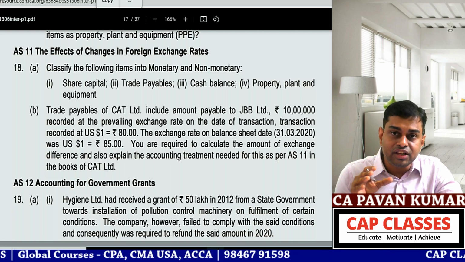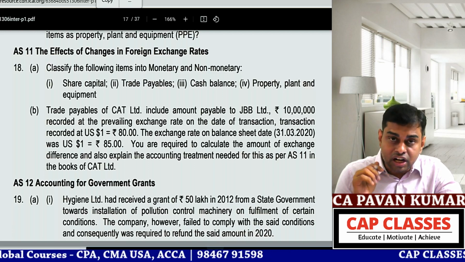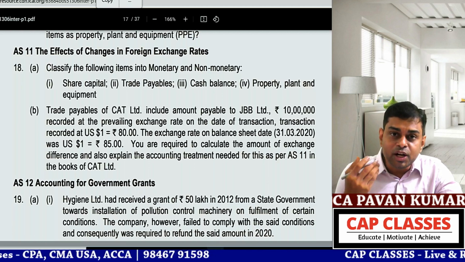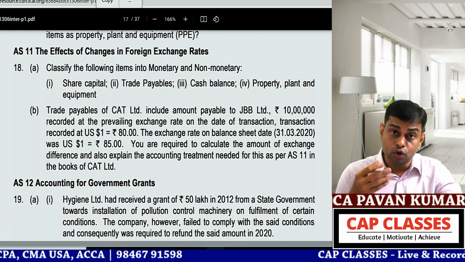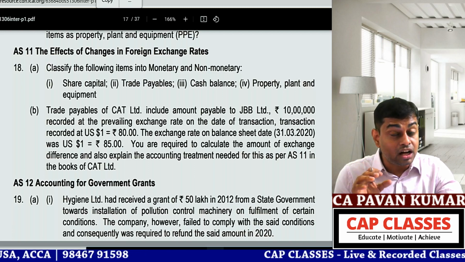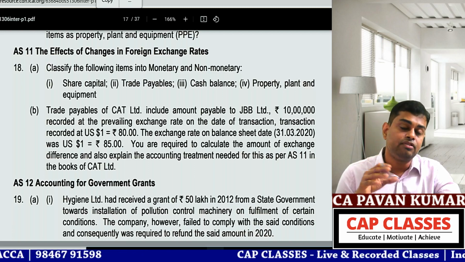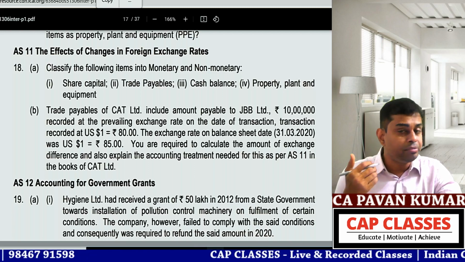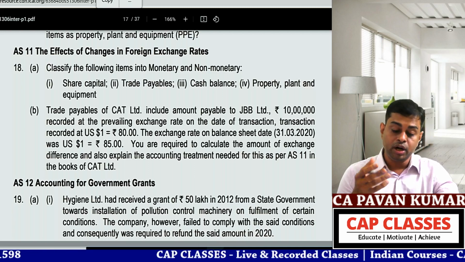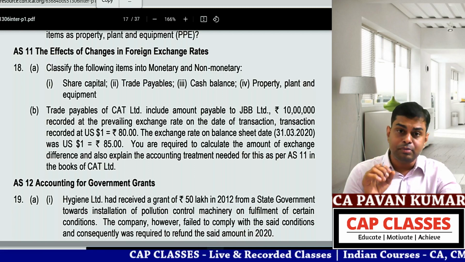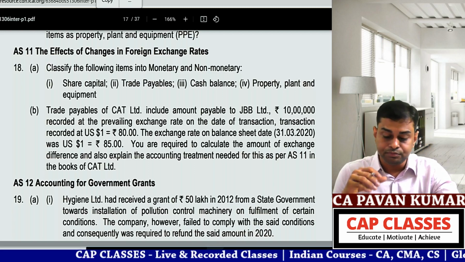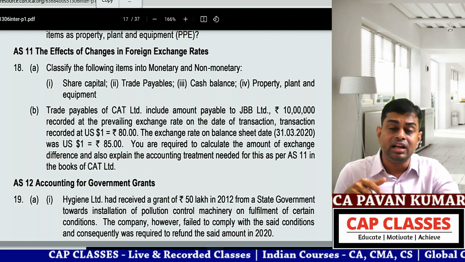If I put money in a fixed deposit, do I know how much of the maturity value will come? Yes. If I have issued debentures, do I know how much will be paid to debenture holders? Yes. If I take a loan, do I know how much is to be paid exactly? Yes. If I buy goods from a supplier on credit, do I know how much to pay? Yes, these are monetary items. So share capital, non-monetary. Trade payable, monetary. Cash balance, monetary. By definition itself, cash is a monetary item. Property, plant and equipment, non-monetary.